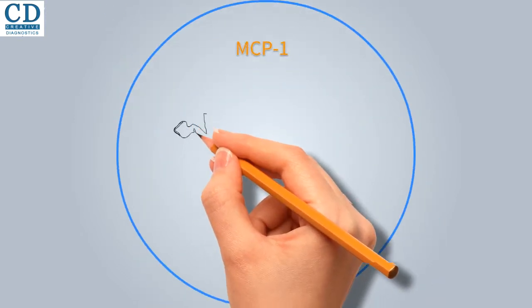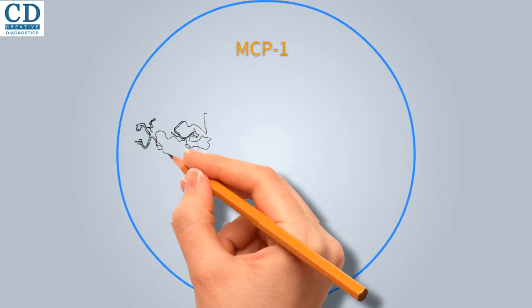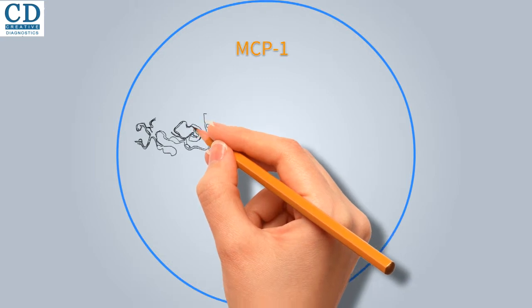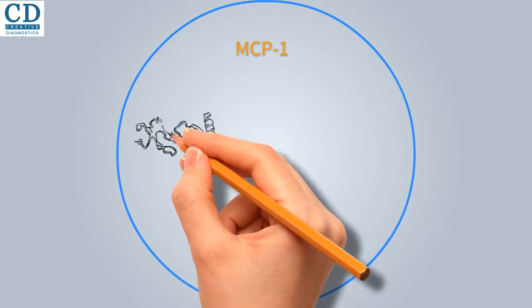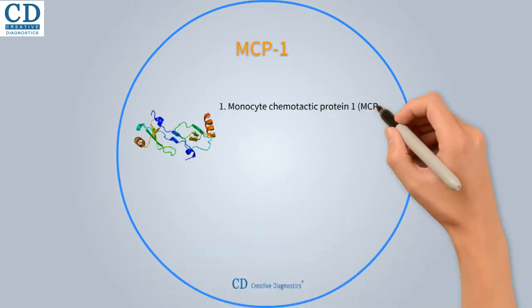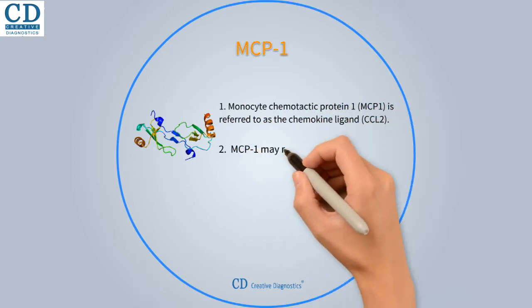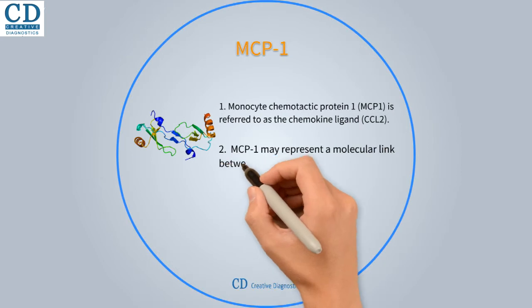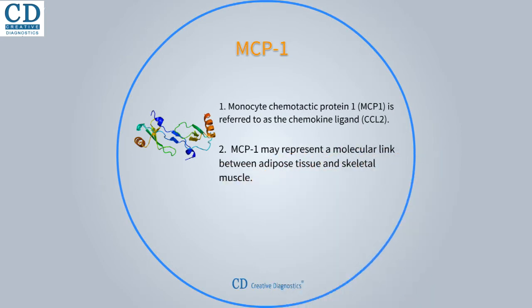Monocyte chemotactic protein 1, MCP1, is also referred to as the chemokine ligand 2, CCL2, and small inducible cytokine A2. CCL2 is a small cytokine that belongs to the CC chemokine family. CCL2 recruits monocytes, memory T cells, and dendritic cells to the sites of inflammation produced by either tissue injury or infection. MCP1 may represent a molecular link in the negative crosstalk between adipose tissue and skeletal muscle, assigning a completely novel critical role to CCL2 besides inflammation.